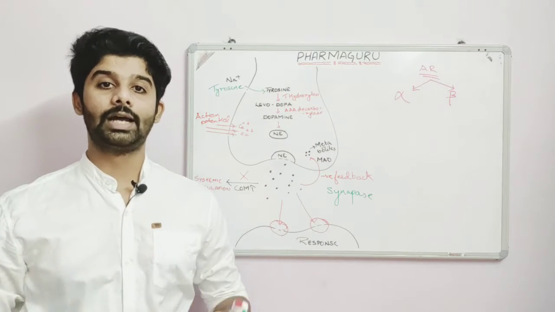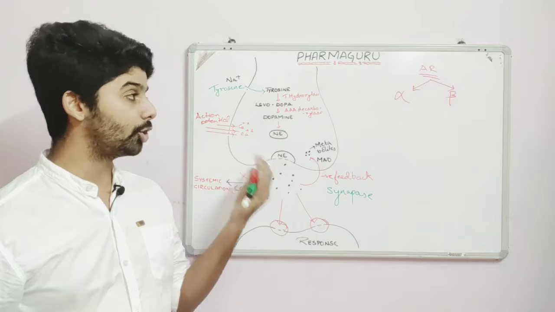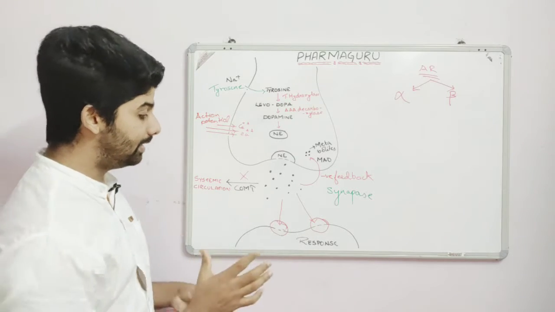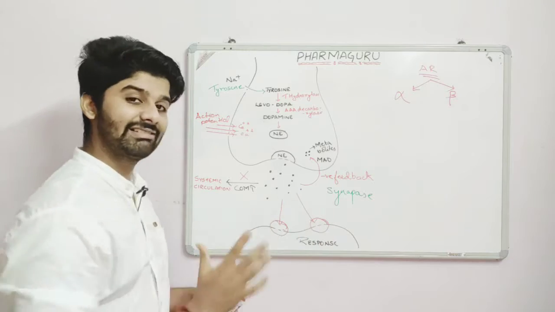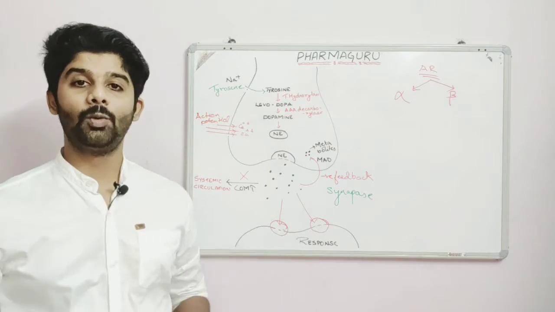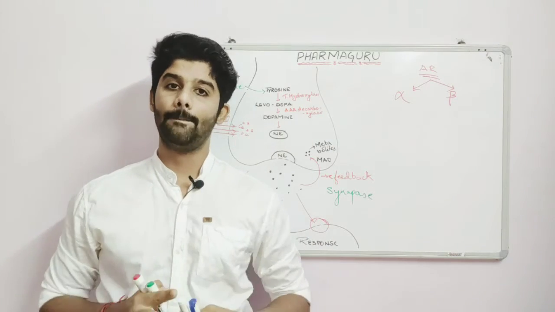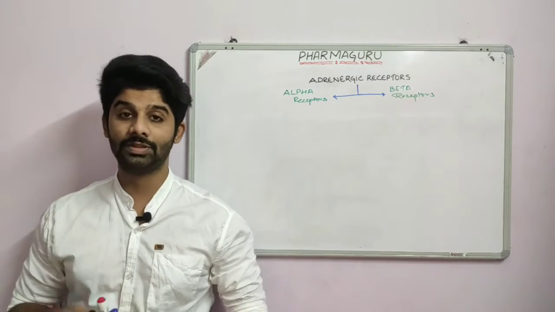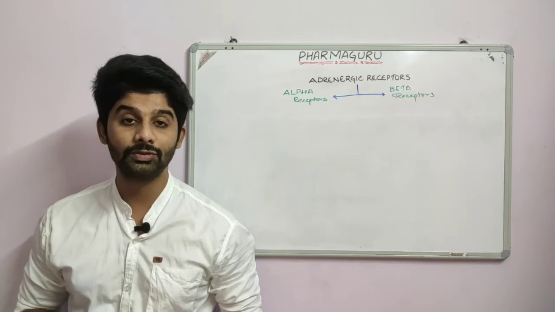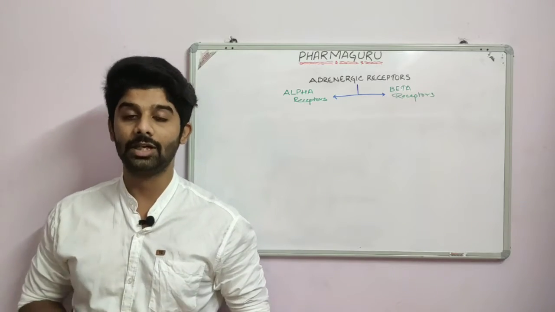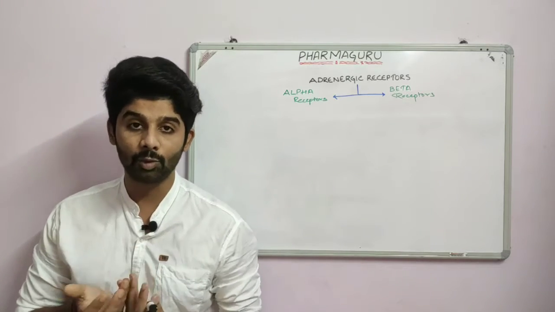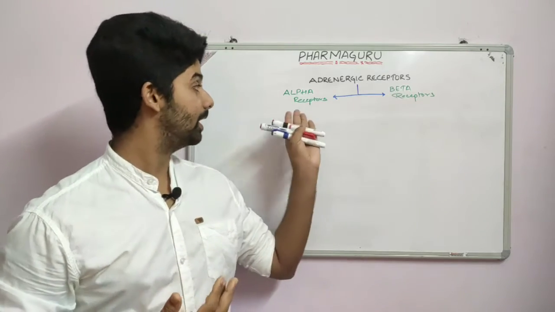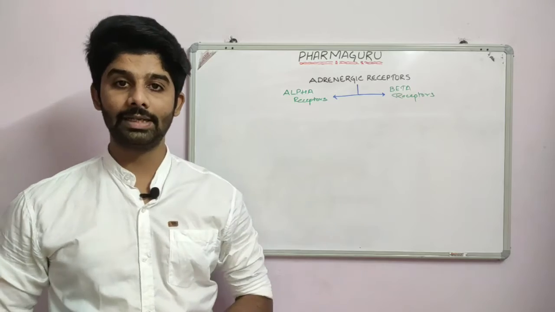So now we know how adrenaline or noradrenaline are produced as neurotransmitters in the nerve endings. Now we will focus on the receptors, the adrenergic receptors, whether it be the alpha receptor or the beta receptor. As we have covered how the adrenergic neurotransmitter is produced, now we will see where it binds. As we have said, it will bind to the receptor. Which receptor? Adrenergic receptor. What are the two types? Either the alpha receptor or the beta receptor.